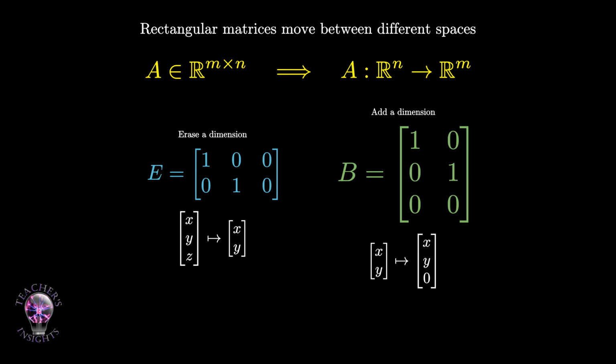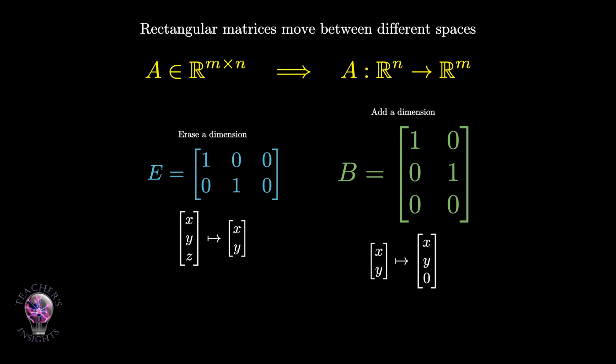A 3 by 2 matrix takes vectors from 2-dimensional space and places them into 3-dimensional space. This is why ordinary eigenvectors are not enough. An eigenvector satisfies A v equals lambda v, but that equation only makes sense when Av and v live in the same space. For a rectangular matrix, v might live in R3, while Av lives in R2. They are not even the same kind of object.